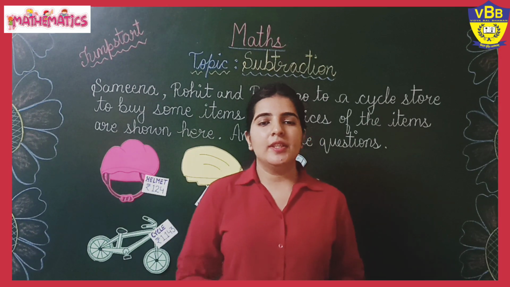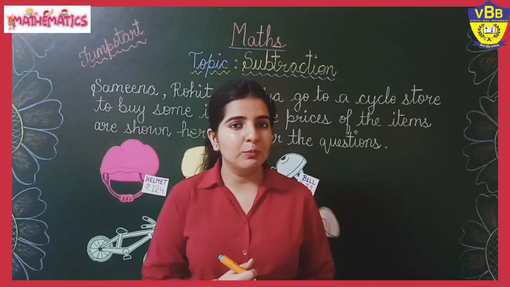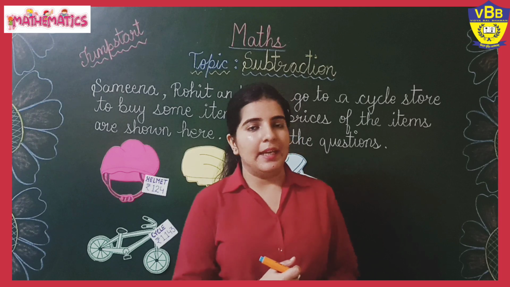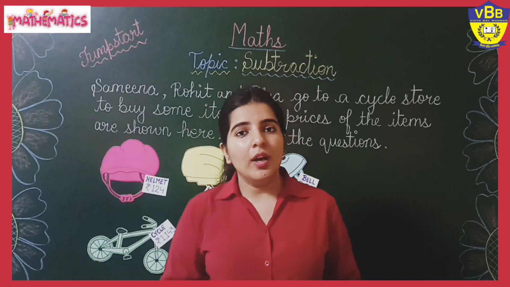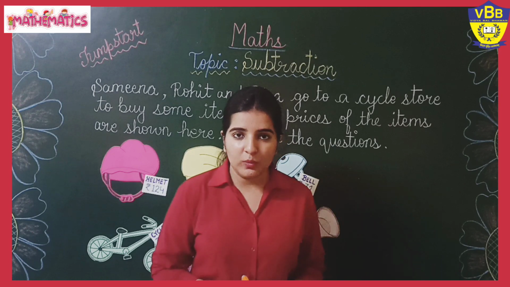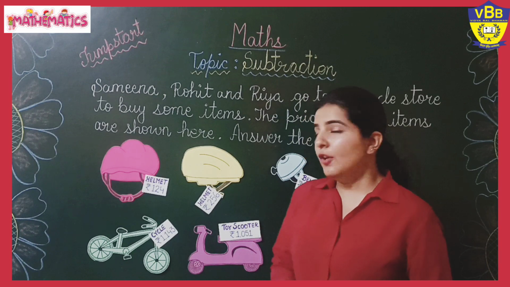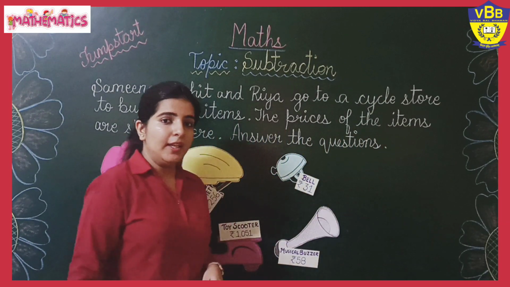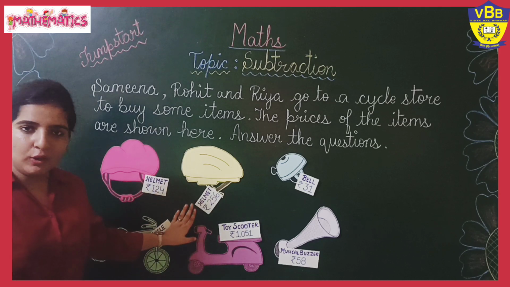And the next question is regarding Rohit. Now let us see what Rohit has bought. Rohit buys a red and a yellow helmet. What is the difference between the cost of the 2 helmets? So what did he buy? He bought a red helmet and a yellow helmet.